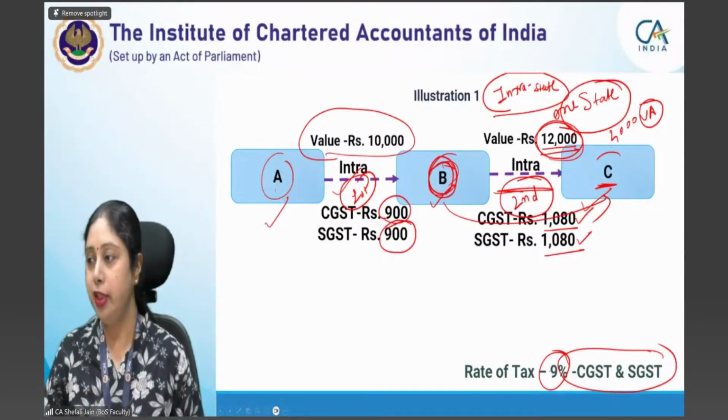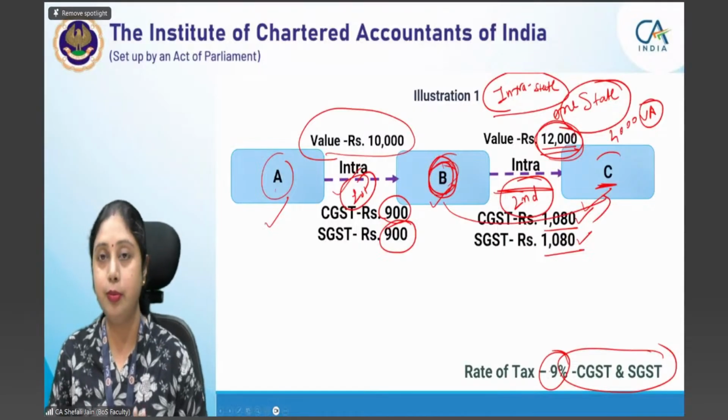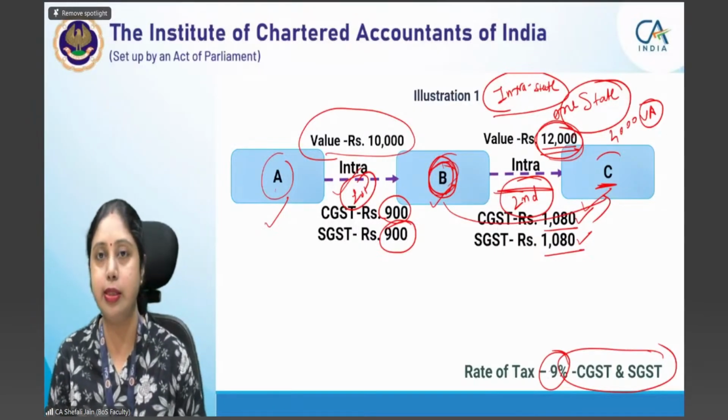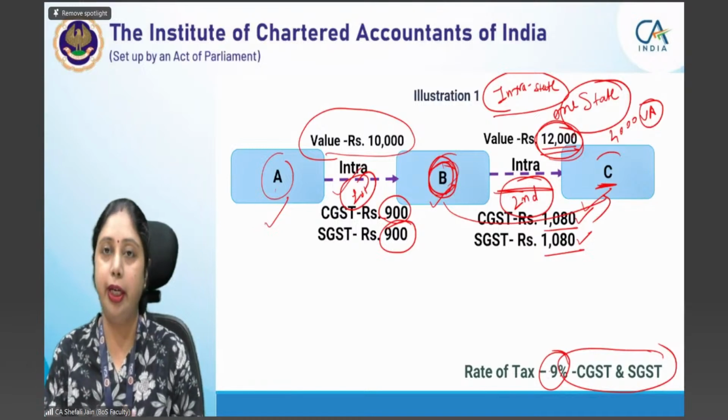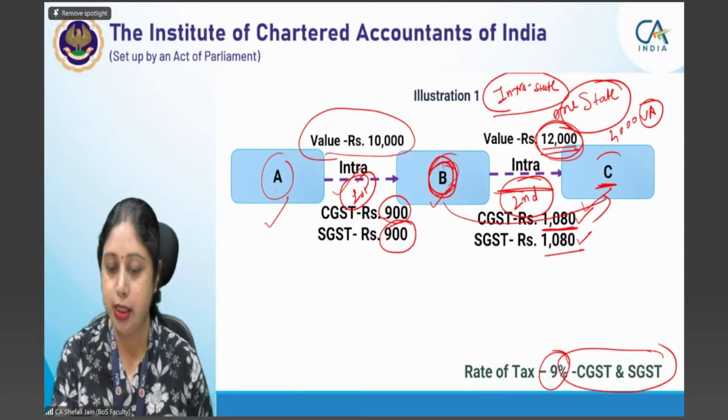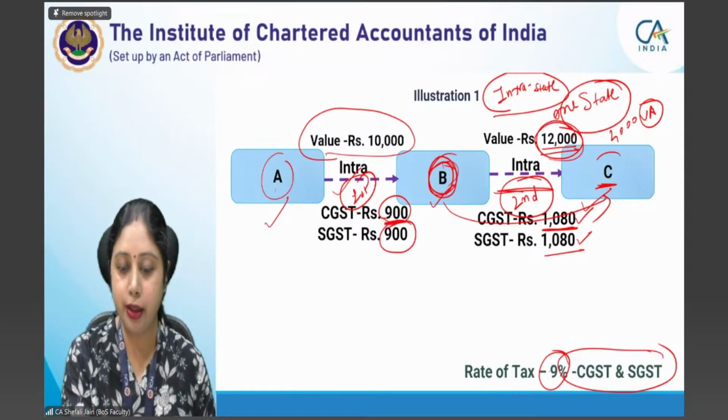Medha, we have taken a fictitious rate, we have assumed, for simplicity, a 9% rate. Whatever goods and services they have supplied, the rate is 9%. So now this 1,080 rupees is CGST, and B would be having a credit of tax paid on purchases.